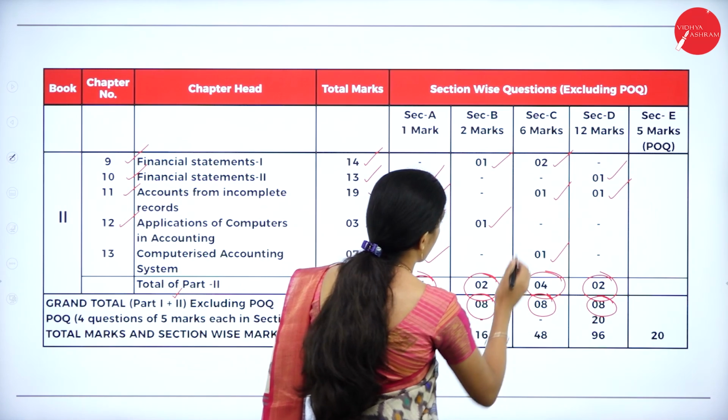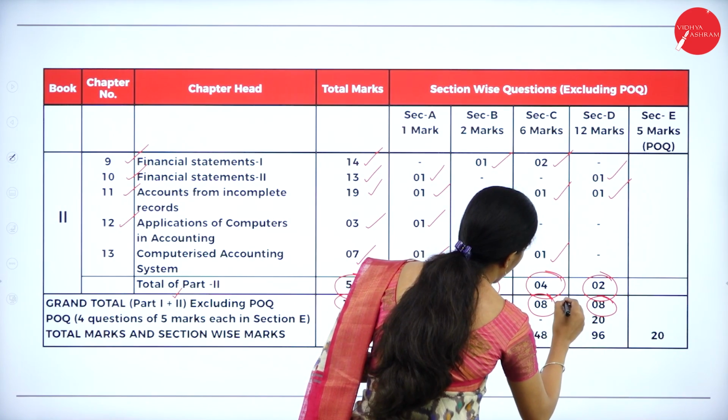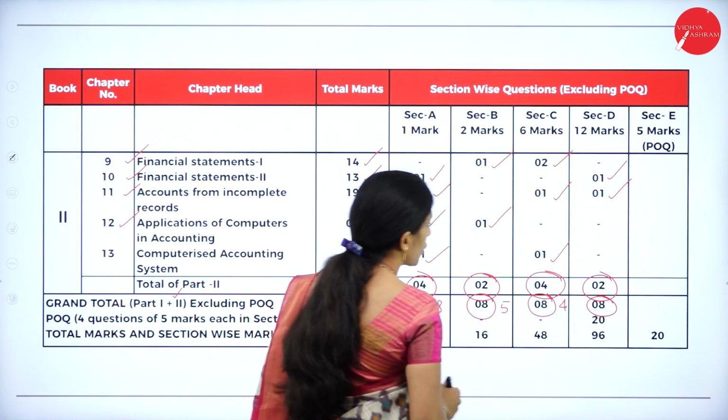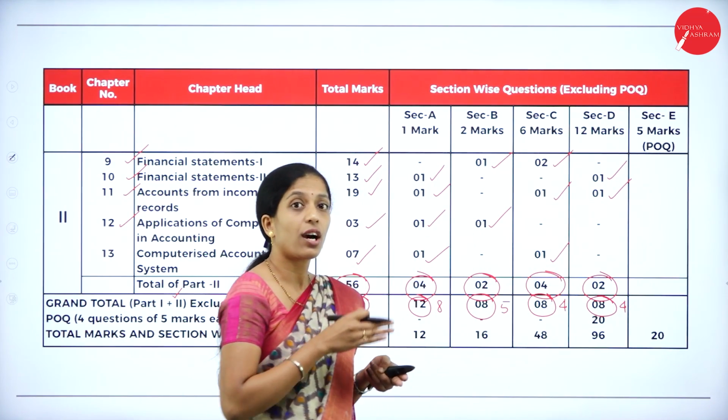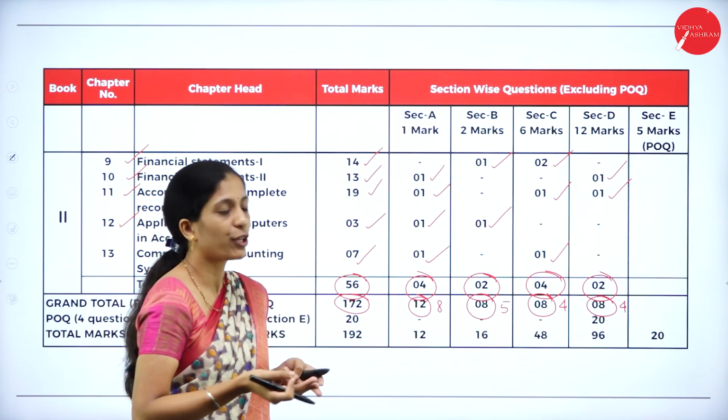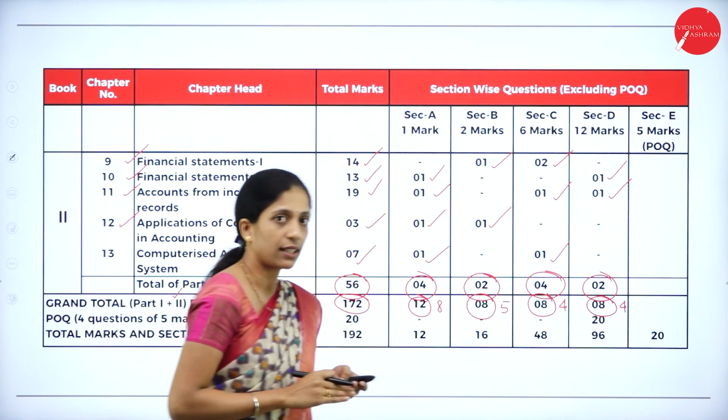Next, under section C, for 6 marks out of 8, you have to write any 4. Next, section D, out of 8, you have to write any 4. So this is excluding POQ; you have to answer like this.